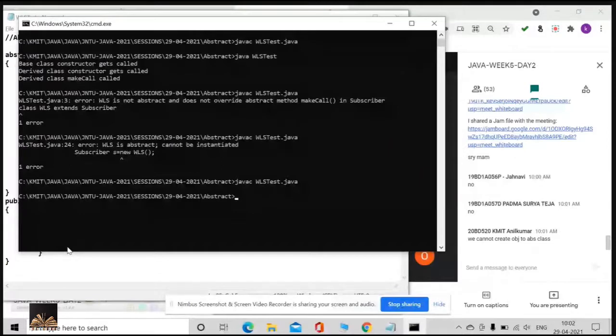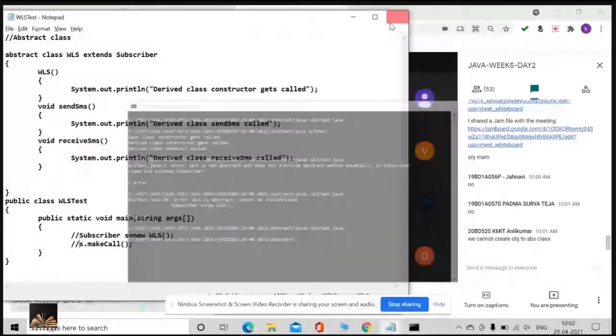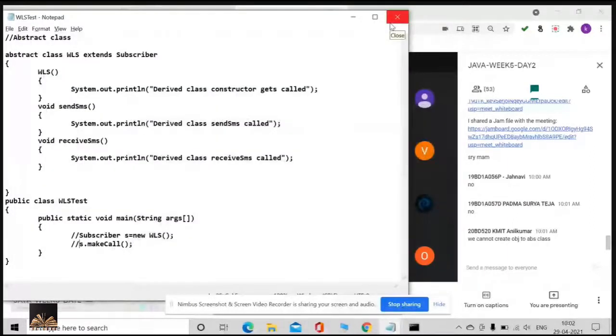I'll tell you one scenario. Suppose there is a class called bank. Yes or no? The bank class is a super class, and the derived class is SBI bank. Now, in the parent class, there is a method rate of interest.